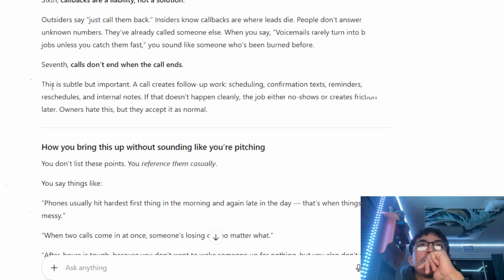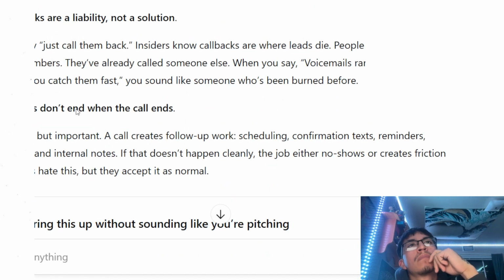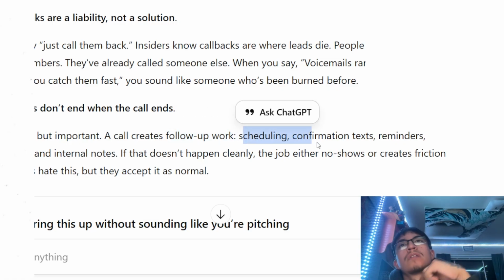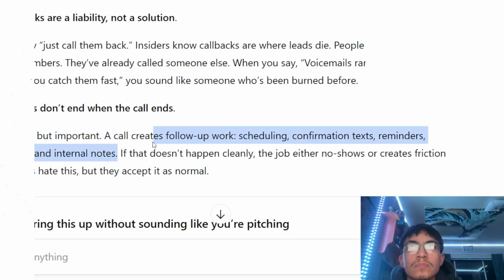Calls don't end when the call ends. A call creates follow-up work. Scheduling, confirmation. Okay, so this is a very good point right here, Miles. We're actually going to be building a system that handles this. What this is saying is calls don't end when the call ends, because when the call ends, we have follow-up work, we have scheduling, we have confirmations, we have reminders, rescheduling, and notes. To me, this screams AI and screams automation. And by the way, this is a system that is not voice AI.